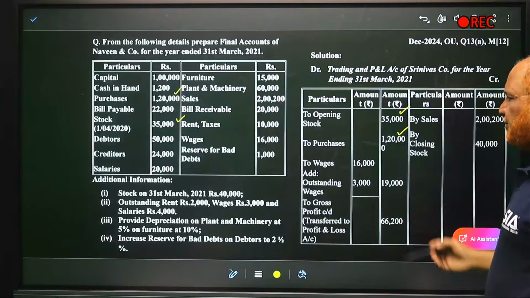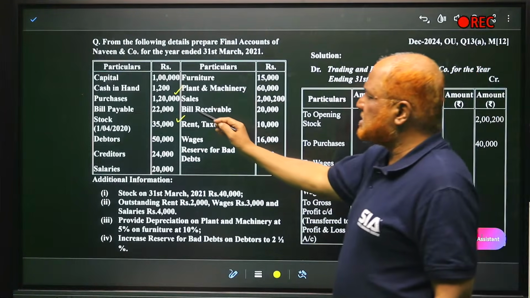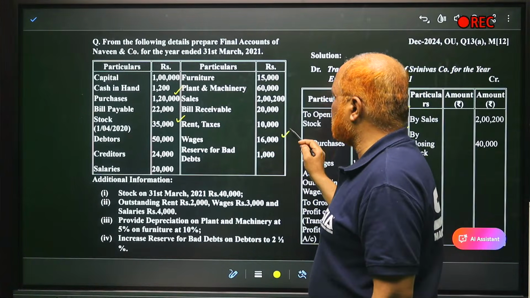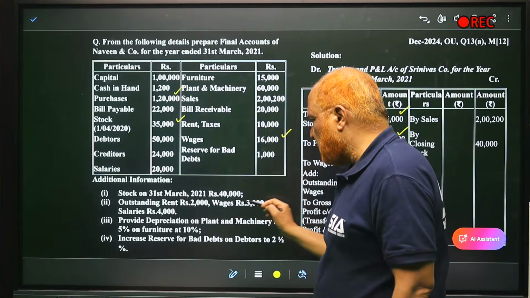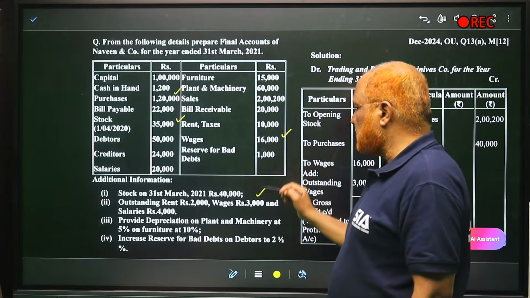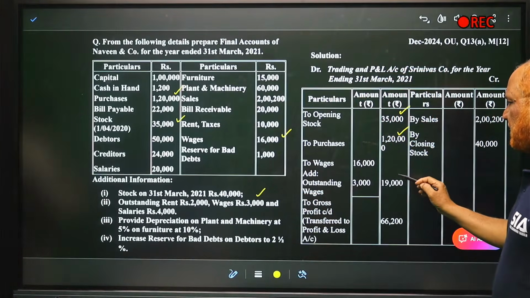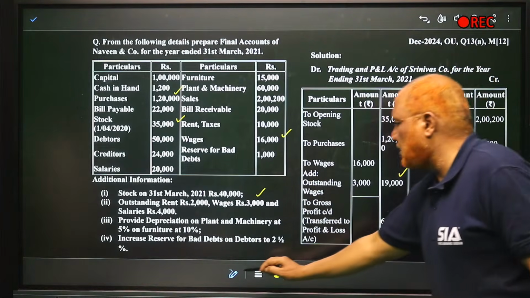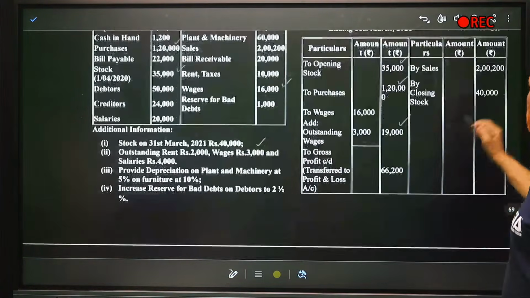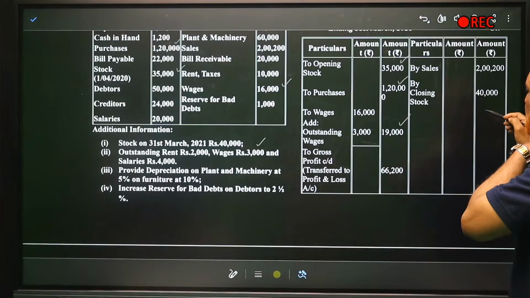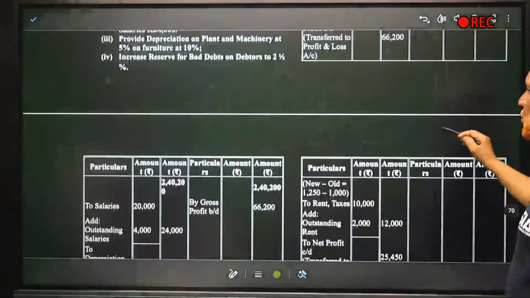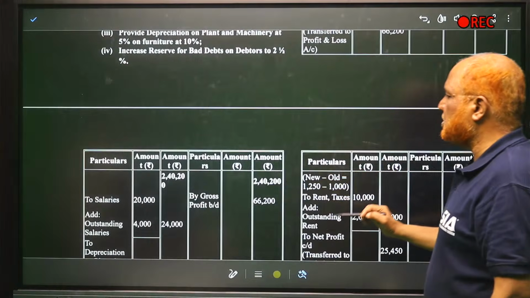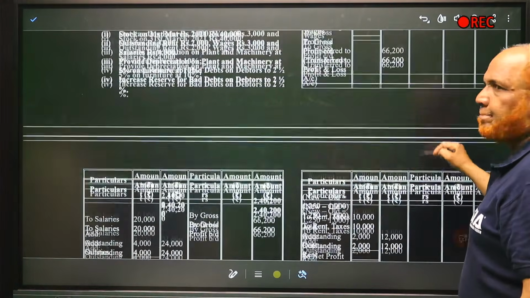No purchase return. Wages are 16,000, but here outstanding wages are 3,000. So 16,000 plus 3,000, 19,000. So credit side is more, debit side is less. So 2,200,000 plus 40,000, 2,40,200, and debit side.